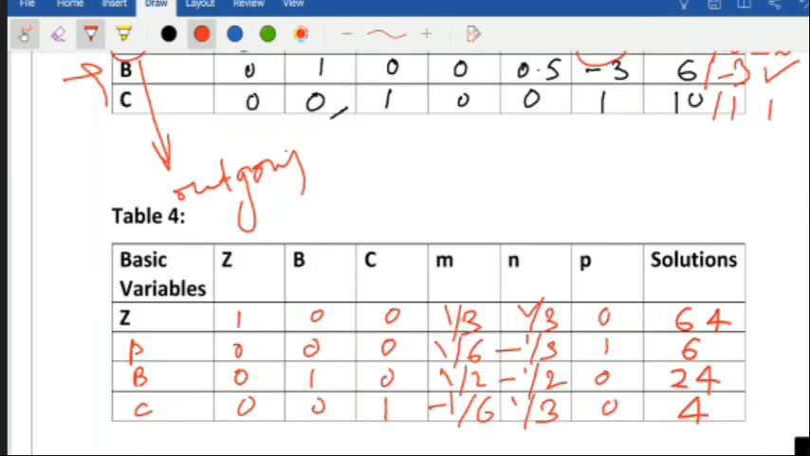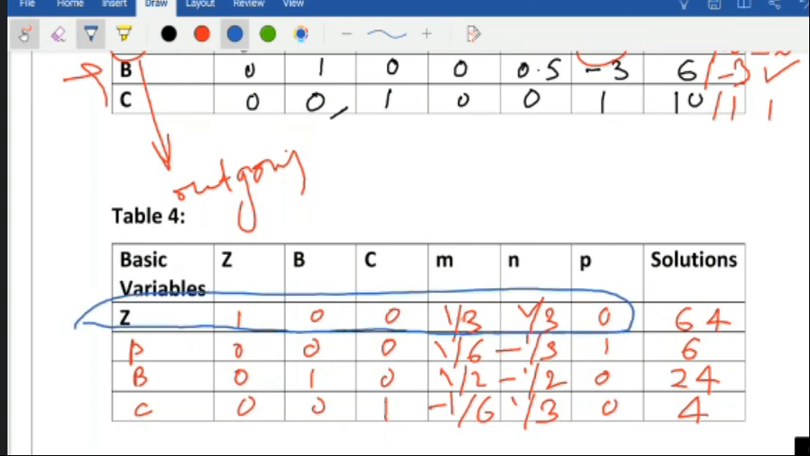Now whatever solution we have got, you have to observe your Z here properly. Z must not have any negative variable. If it is having a negative variable, we have to follow the same procedure. So Z is not having any negative variable. That means this is our final answer.